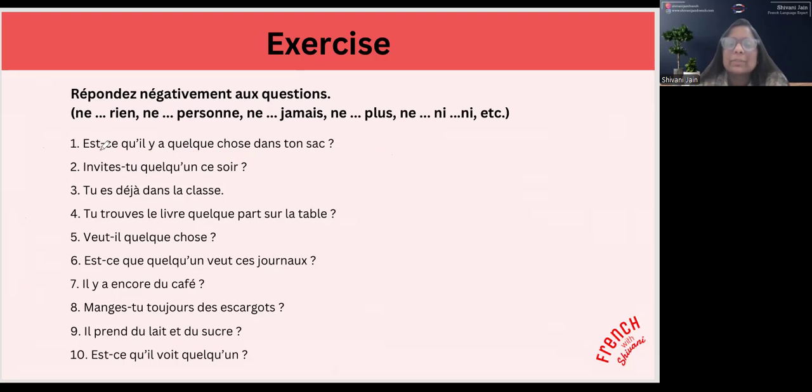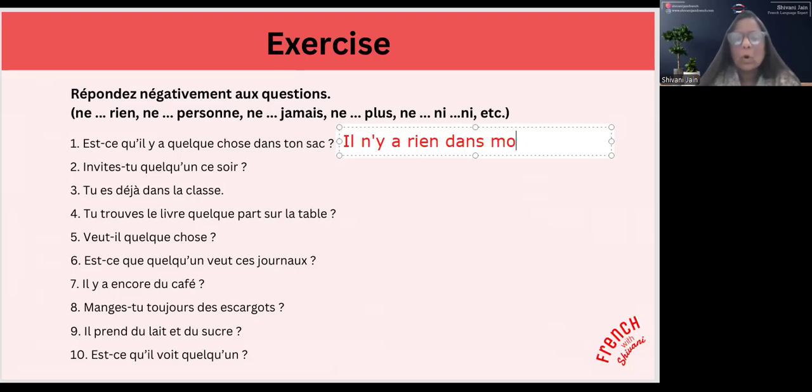So what you have to do, for example, in the first sentence, you will find this word quelque chose, right? So let's just do the first one together. Est-ce qu'il y a quelque chose dans ton sac? Is there something in your bag? So what we learned, for something, it becomes nothing, right? So I'll say, non, il n'y a rien dans mon sac. Okay? There's nothing in my bag. Il n'y a rien dans mon sac.